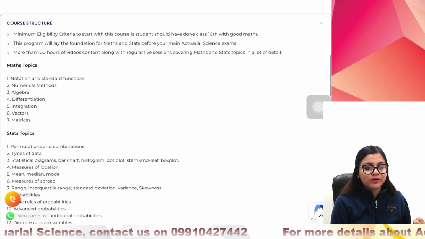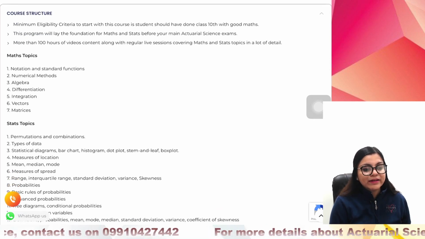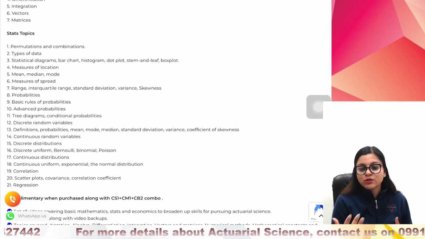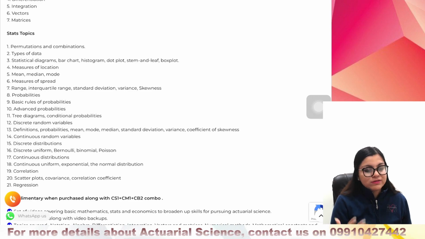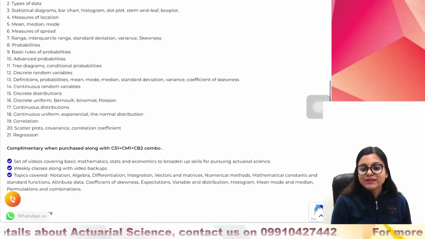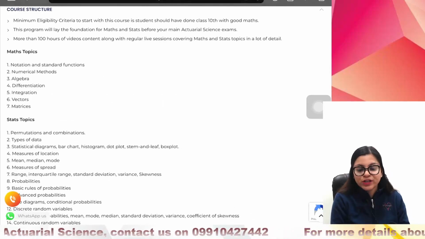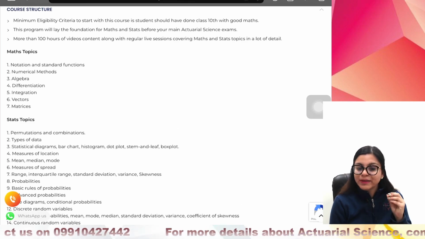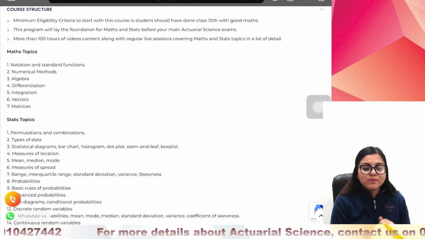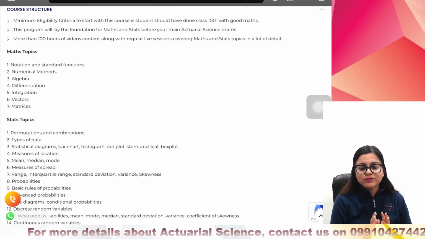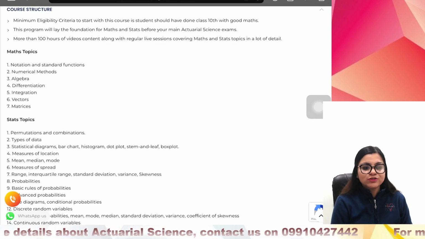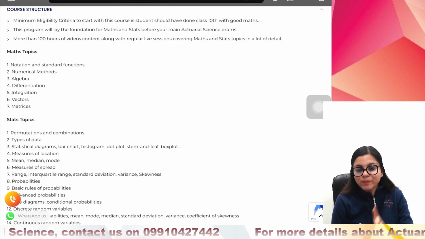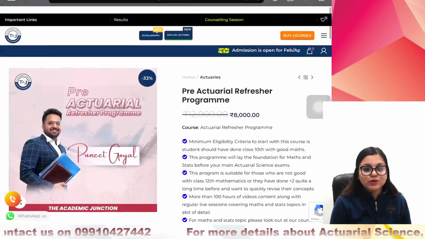Numerical methods, notation, algebra, differentiation, integration, vectors, matrices, permutation, combination, types of data, measures of location, measures of spread, probabilities, random variable, distribution. All this is included in this course. Basically, it's laying the foundation for your main actuarial exams, CS1 or CM1. Although this course prepares you for the maths and stats, if you feel that you are good with class 12 maths and you want to directly go for the actuarial science main course, you can check out our main courses CS1 and CM1. But if you want a complement along with that, you can go for this pre-actuarial refresher program.